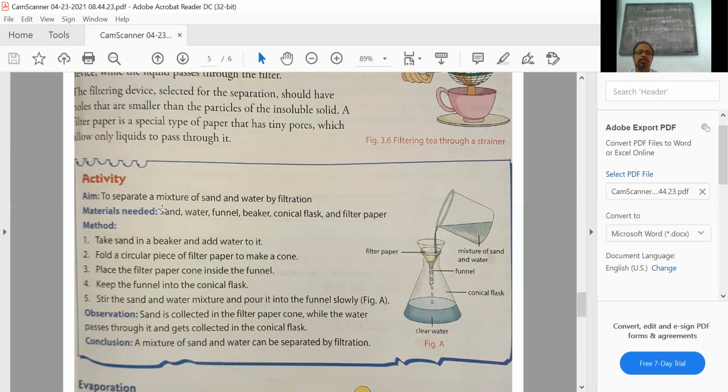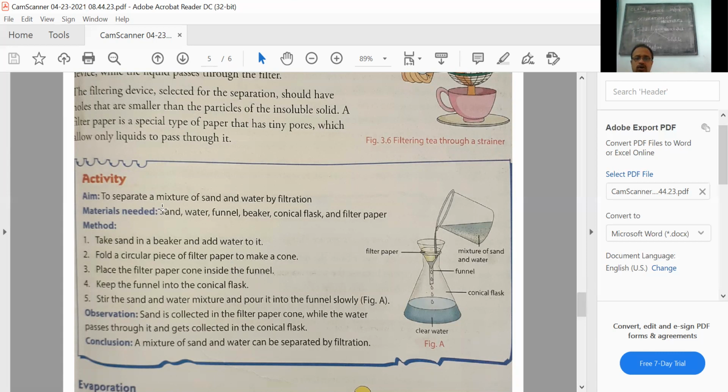Fold the circular piece of filter paper into a cone. Fit the filter paper into the funnel as shown in the figure, like a cone. Now fit the cone into the mouth of the funnel. Now the filtering device is ready. Place the filter paper inside the funnel.